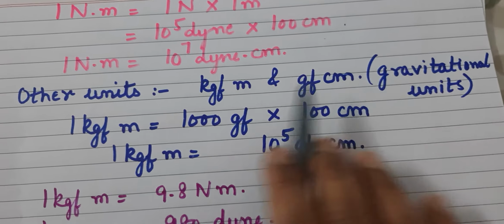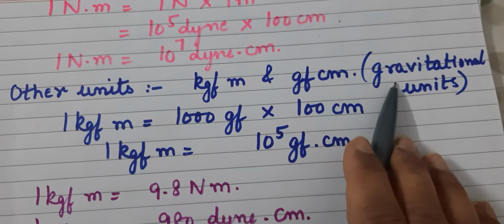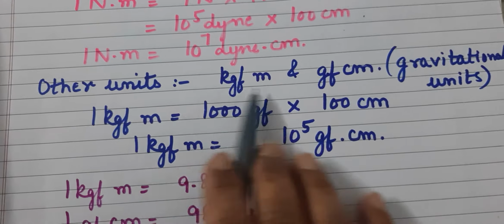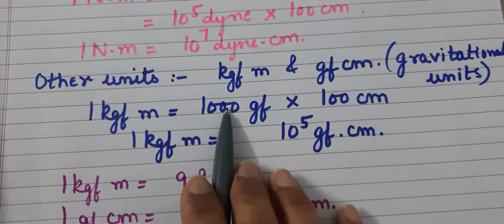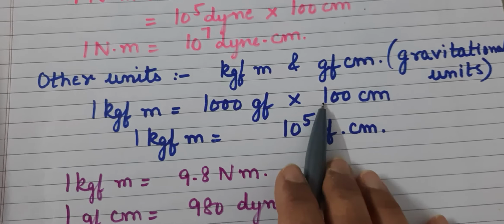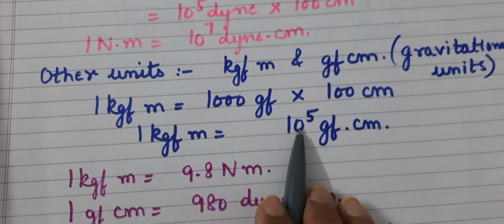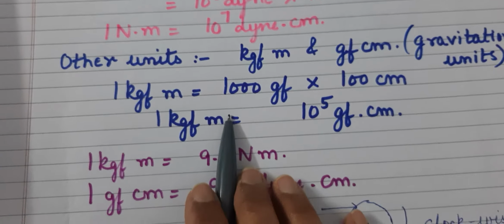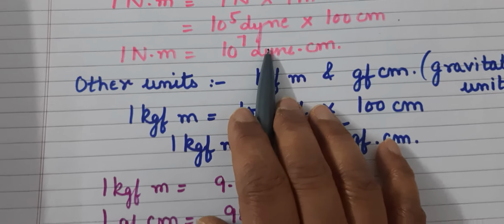The gravitational SI unit is kgf meter, and the gravitational CGS unit is gf centimeter. Let's see what's the relation between the two. 1 kgf is 1000 gf and 1 meter is 100 centimeters. When I count the zeros, 1 kgf meter is 10 to the power 5 gf centimeter. Okay, these are the gravitational units. These are the absolute units.